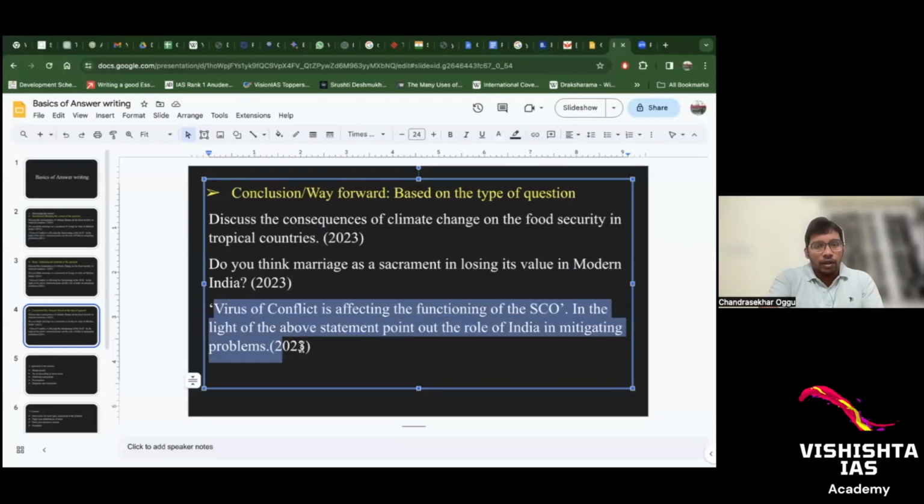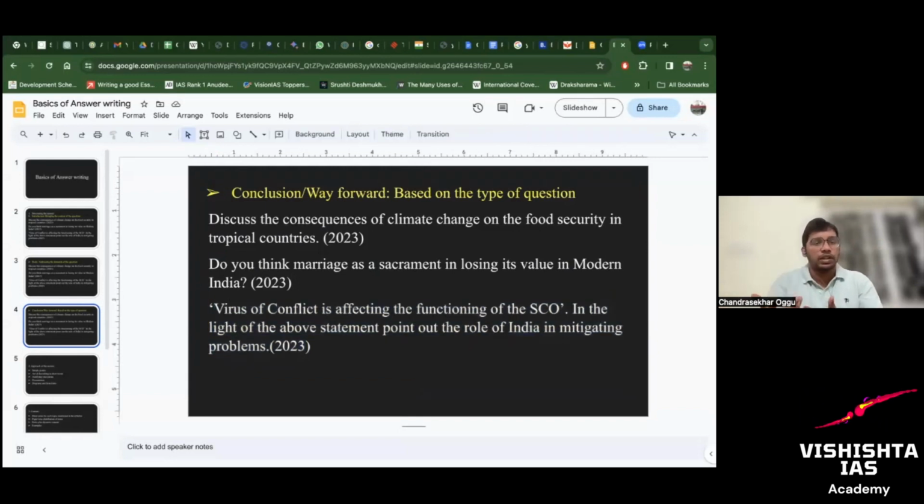Now, here again there is an issue based question. There is an issue in the Shanghai Cooperation Organization. So you need to write a way forward on how we can take this Shanghai Cooperation Organization to the next level. That's how you need to identify way forward or conclusion based on the question. If it is issue based, bring way forward. If it is not issue based, just conclude the answer. Right. So this is the structure.